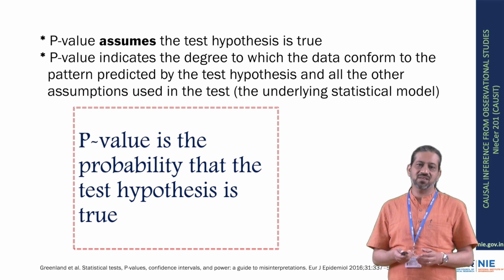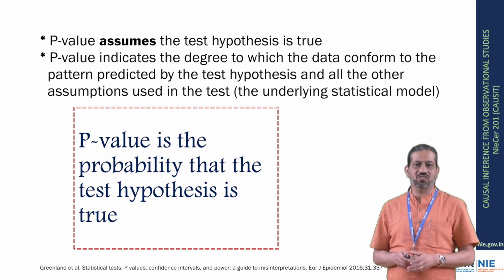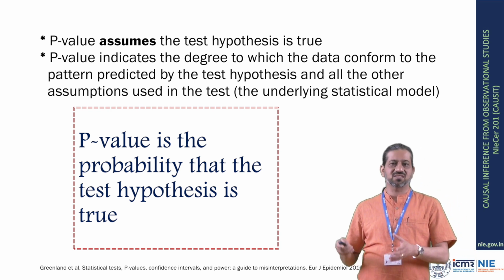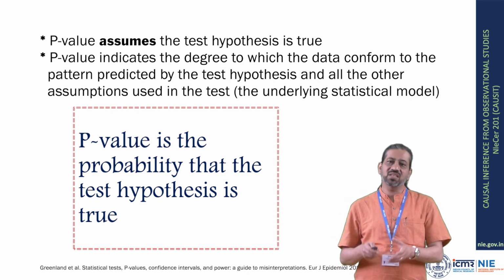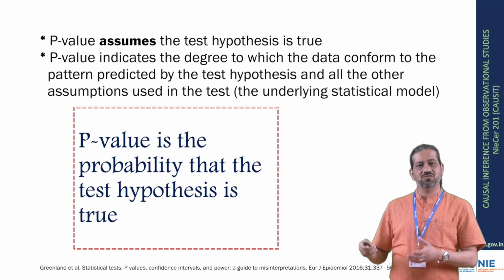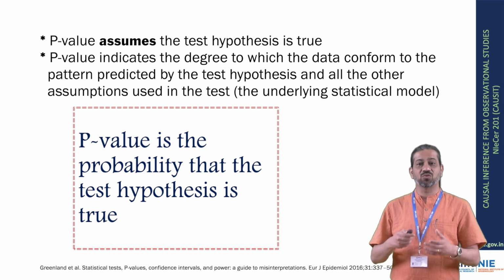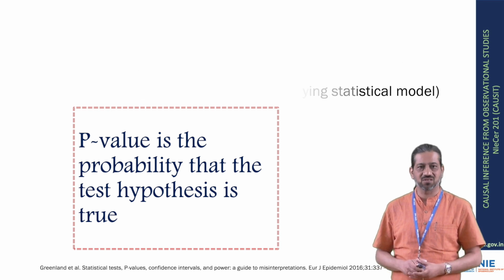In fact, p equal to 0.01 would indicate that the data are not very close to what the statistical model, including the test hypothesis, predicted they should be, while p equal to 0.40 would indicate that the data are much closer to the model prediction, allowing for chance variation.